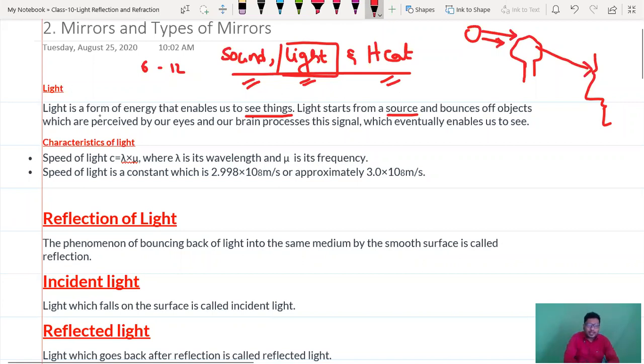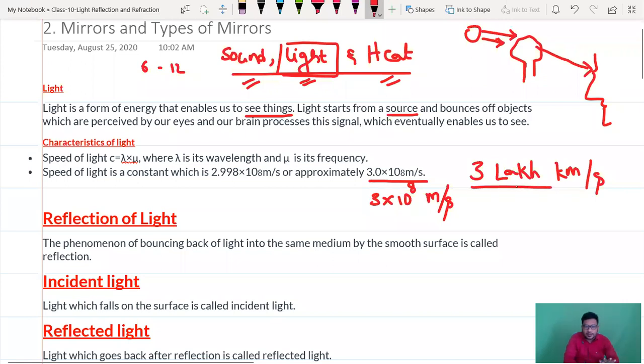Coming to the characteristics of light, guys, light travels with some speed. What is that speed? It is 3 × 10^8 meters per second, simply to say 3 lakh kilometers per second. So in 1 second, light will travel 3 lakh kilometers.